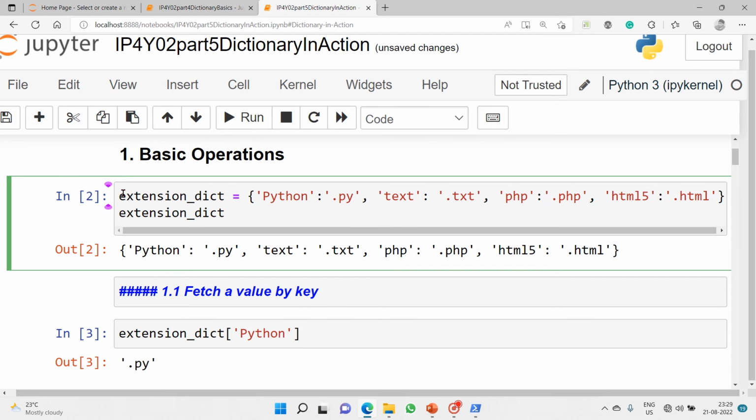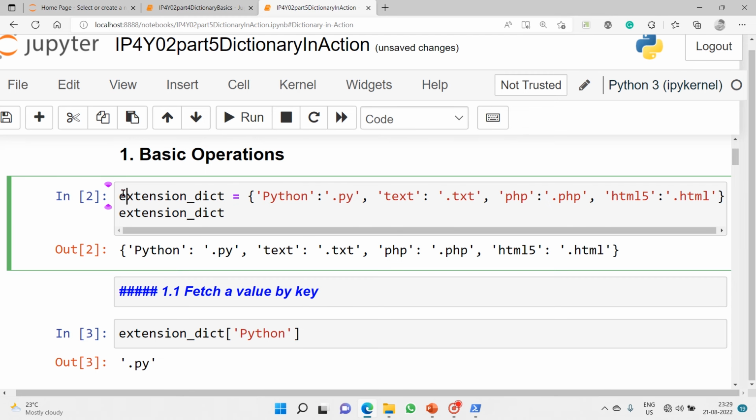Why I have taken a dictionary to write this extensions list is because some languages, for example C language, might have more extensions.